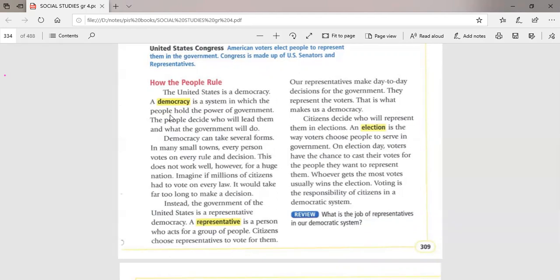Okay, how do people choose their leader? First of all, guys, you know that America is divided into states. Each state has a number of people. For example, the people living in Chicago are, for example, 1 million. The people living in Illinois, 500. The people living in Minnesota, 2 million, and so on. So those people couldn't vote for any law or for any action the government wants to take. That's why each state elects one representative that can speak and act for the others.